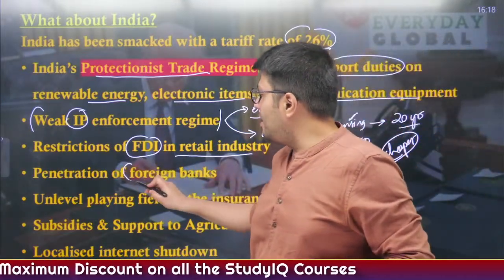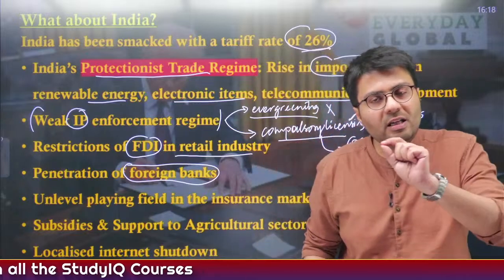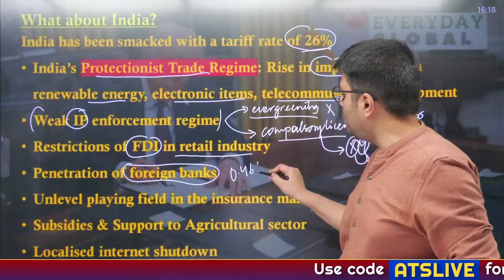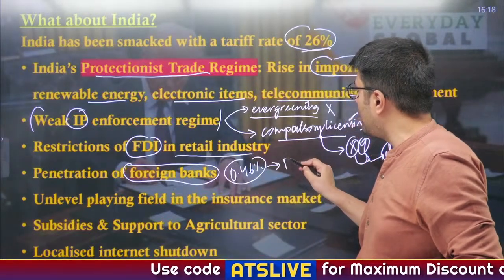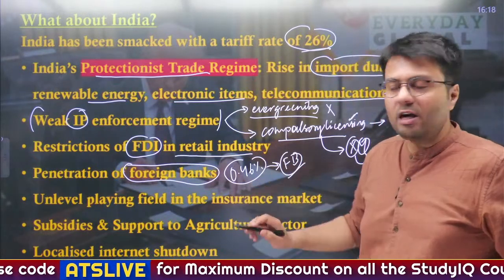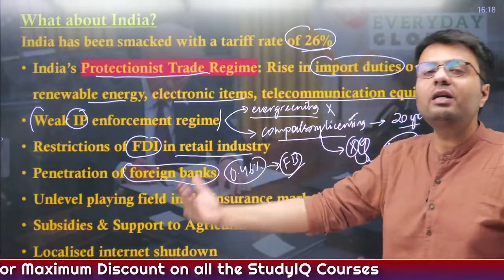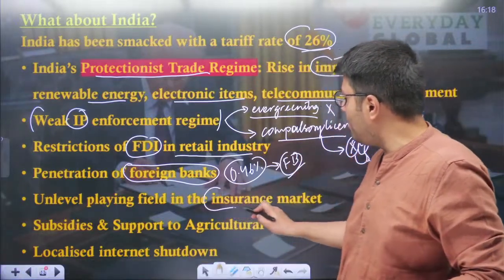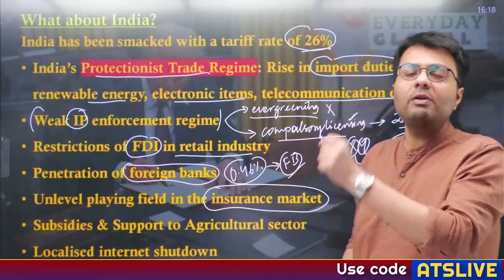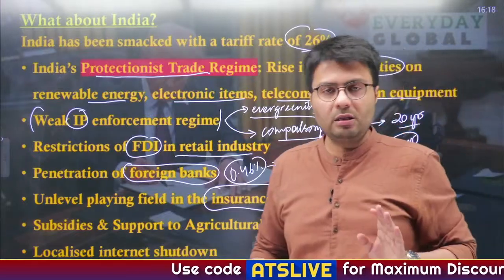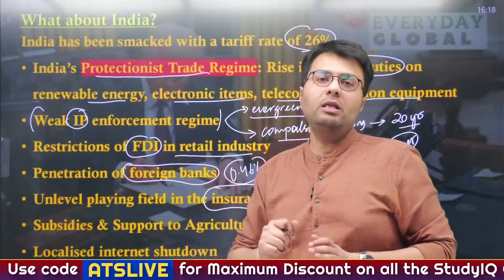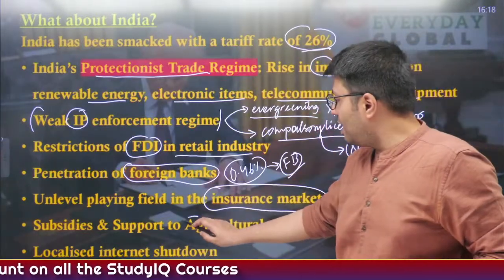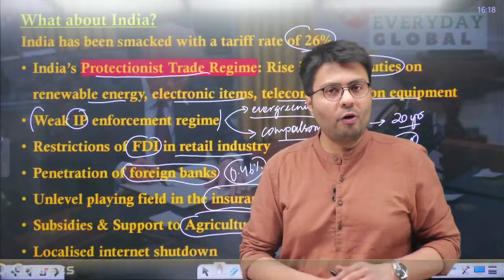Similarly, there is presence of foreign banks in India, but this presence is very thin. For example, out of total branches in India, only 0.46% belong to foreign banks. And as per the US government, this is a practice which favors Indian and particularly government owned banks in the Indian market. And similarly, there is no level playing field even in the insurance market, because there are big government insurance companies, and the government directly or indirectly supports these companies and favors or disfavors the private companies.